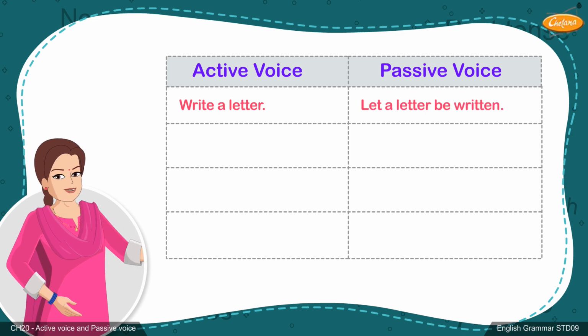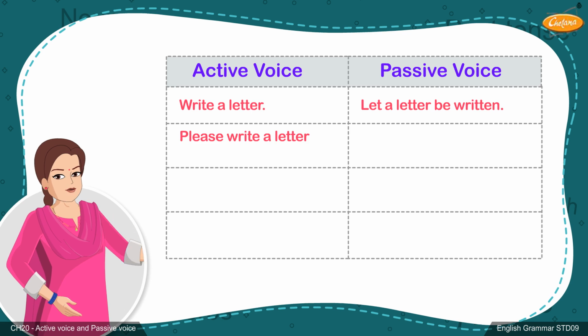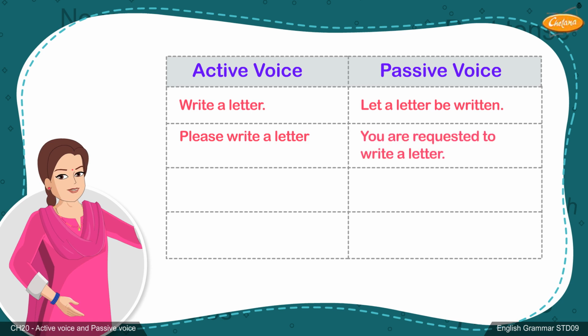For a request like please write a letter, the invisible subject you is introduced and the past participle of the verb to request is used before the infinitive form of the original verb. So we get you are requested to write a letter.